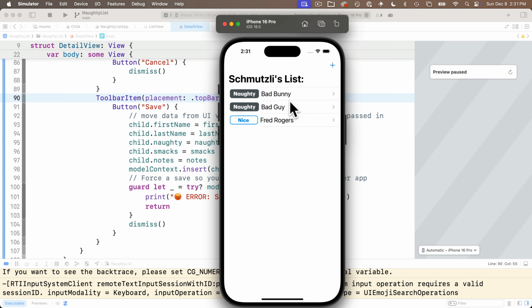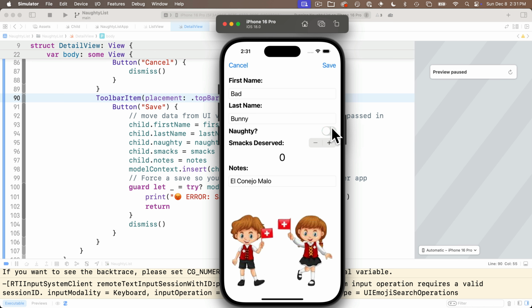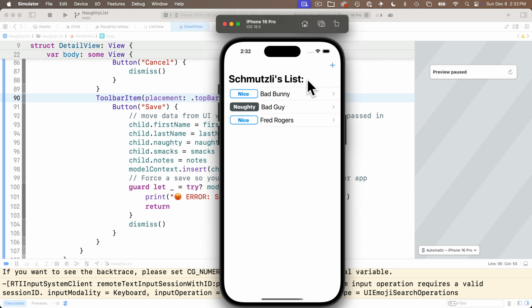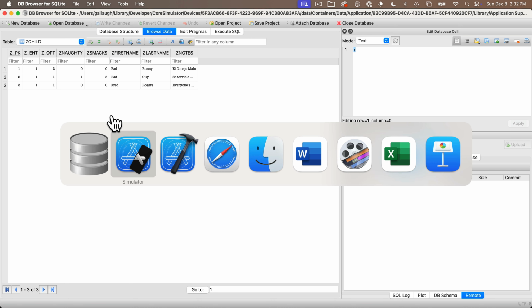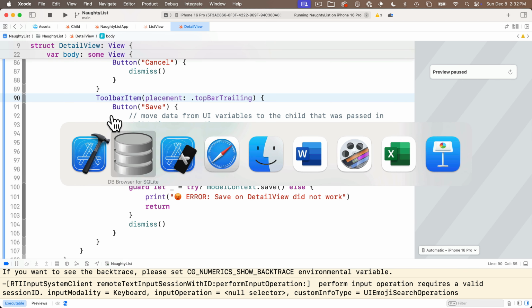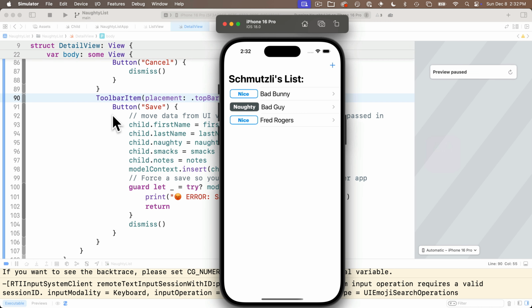That looks great. If you want to click on Bad Guy and say, oh no, that's just his name, we can make him nice instead of naughty. Click save. Everything updates. We can head back to DB Browser and refresh this screen. We can see our data is in there. Again, all as expected. So cool, we have the C, R, and U of CRUD functions: create, read, and update.